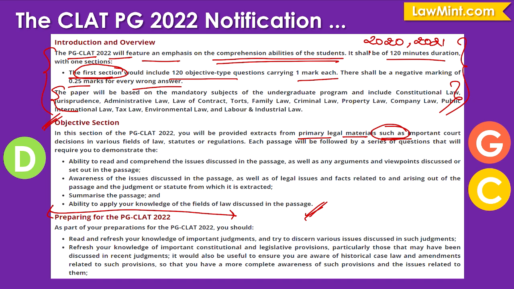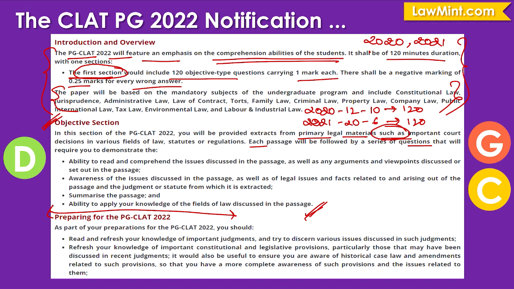But what we have seen in the previous two question papers is that most of the passages will be based on court decisions. And it also goes to say that each passage will be followed by a series of questions. Now they have not mentioned how many questions will be associated with each passage. For example, in 2020, there were 12 passages and each passage was followed by 10 questions, and that's how they arrived at 120 questions. Whereas in 2021, there were 20 passages and each passage had just 6 questions associated with it, and still the number came to 120.